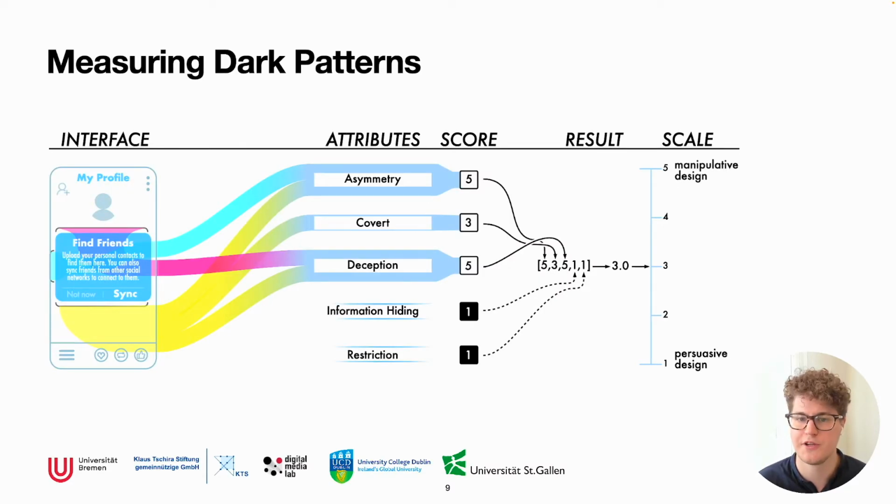Based on 5 simple questions that we formulated very closely around Mathur et al.'s attributes, we propose the following approach based on prior work looking at GUIs. However, we do believe that it is relevant and important enough to be discussed in the CUI community, as it allows us to derive dark pattern scores, which we can use to assess the darkness of any design.